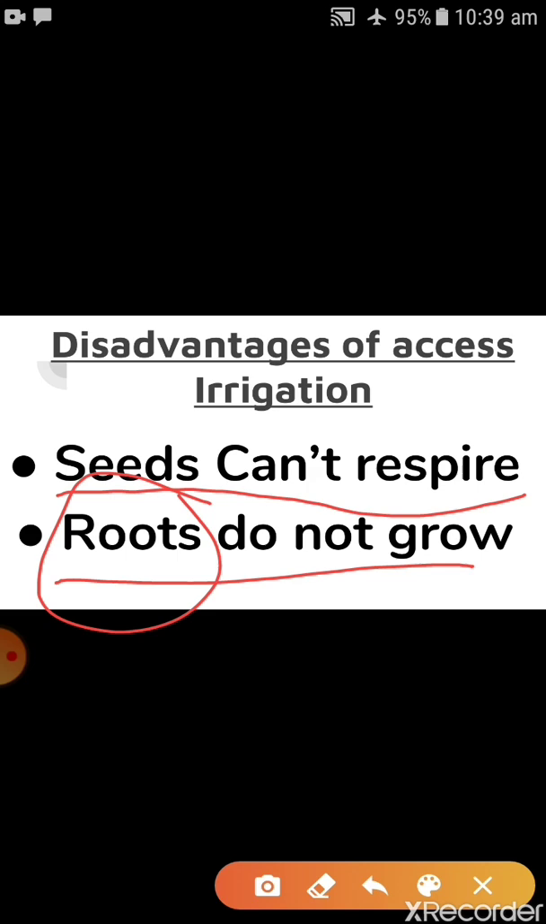So we have to check how much water a crop needs. Again, we have to discuss classification of crops. Why does that classification of crops happen? Just because we have to decide what kind of crop needs how much water. So we can say that excess irrigation is also harmful.